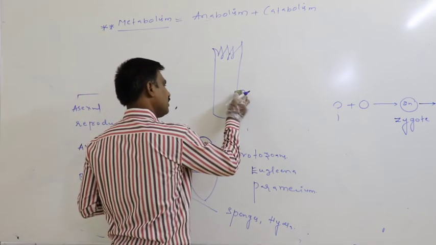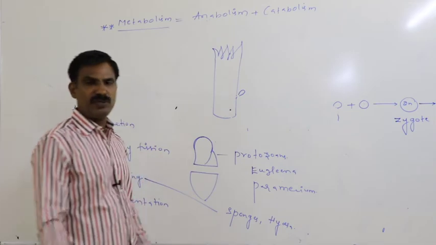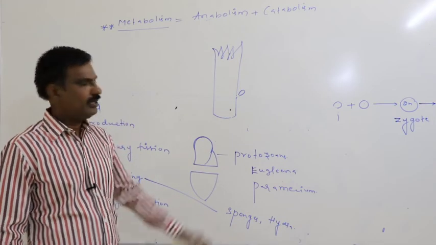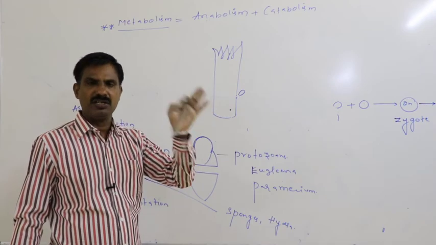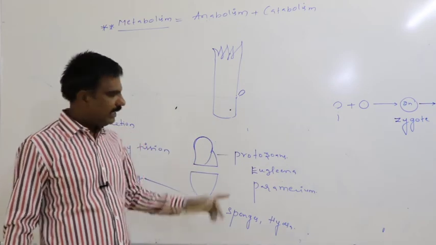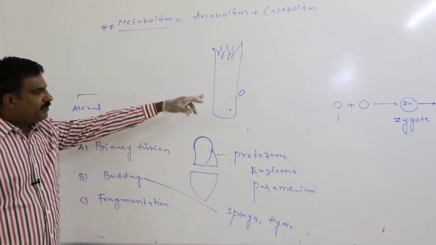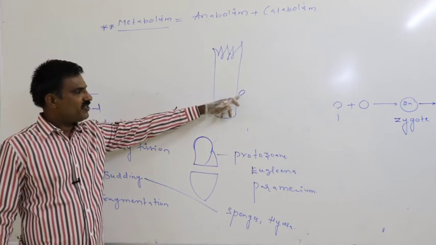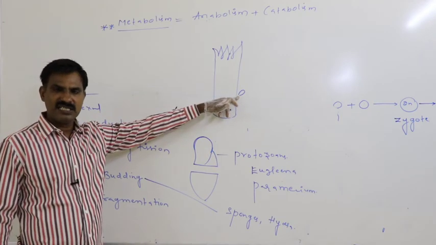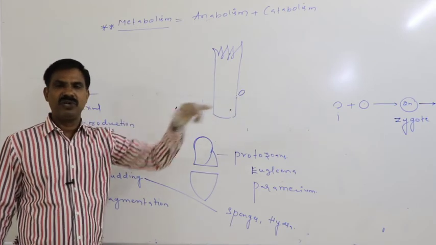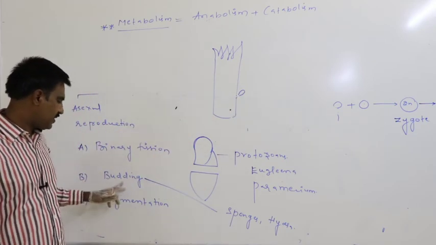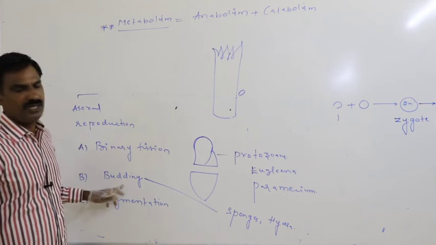Later, it will be separated from the mother's body and developed into a daughter. In that way, if this kind of small body is at first formed on the external surface of the body and later developed into a young one, then that is said to be budding.